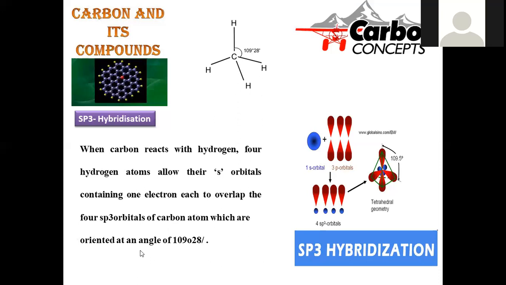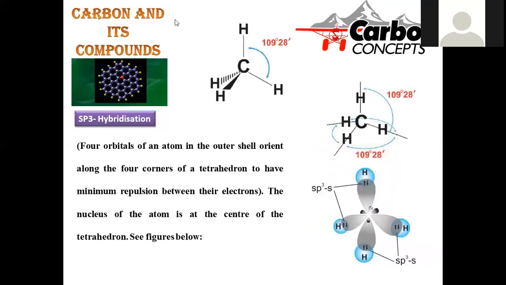The s orbital will intermix with the 3p orbitals, so that sp3 hybridized bonds will be generated. The geometry is said to be tetrahedral, and the angle will be 109 degrees 28 minutes. If you go with this bond, this bond, this bond, all have the same bond angle. There is no change, because they have equal energy as well as equal bond angle, because of the process called hybridization.